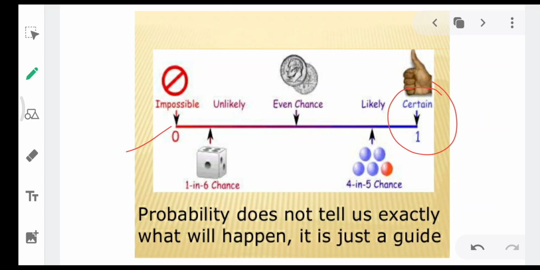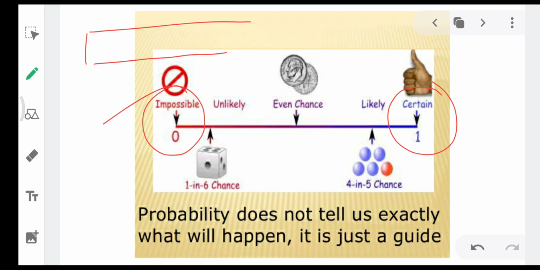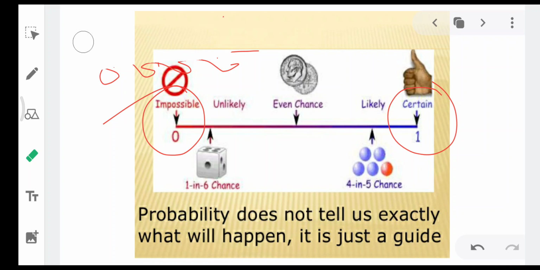Then impossible. There will be some events which are impossible, like a train is flying. Is it possible? A train is flying in the air. Not possible. Okay, so this is impossible. There are many things which are impossible.